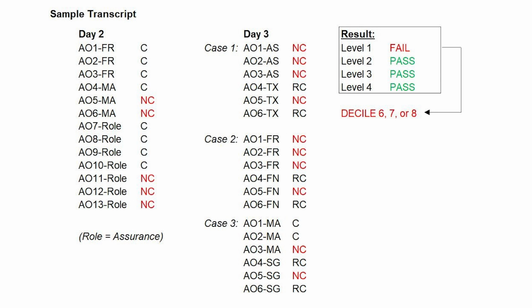Level 4 is clear because every secondary area has at least 2 RCs. Level 3 is also clear because there are 4 solid Cs. Level 2 is also clear because there are 3 Cs in FR and MA. Unfortunately, everything else is mostly NC. This would really bring down the level 1 ranking. The student would pass all levels but not level 1.